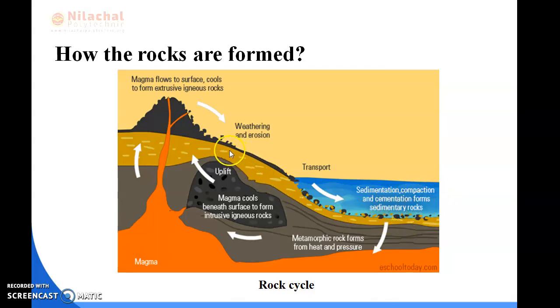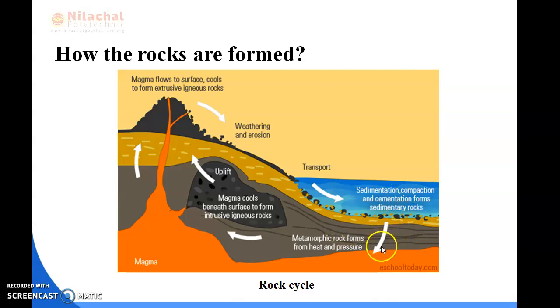Okay, you can see here the weathering and some of the pebbles coming to a place, and it forms a layer. Okay, transport and it forms a layer. We can say that it is known as sedimentary rocks. Next, these sedimentary rocks have been formed. Next, we can say the metamorphic rocks form.